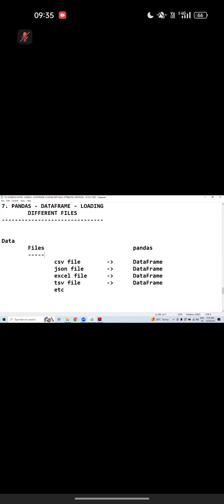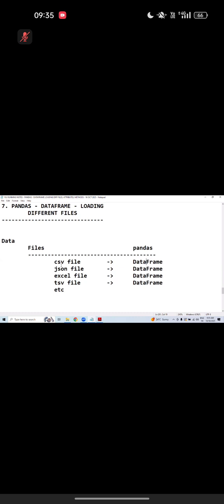Yesterday I explained about the CSV file. Today let me continue with data frames. All files we are going to close today, so that you will get an idea. So make a note. From the company we'll get files, and if you give that file to pandas, it will give a data frame. On top of the data frame, we can apply all real-time operations. I will cover what operations step by step.